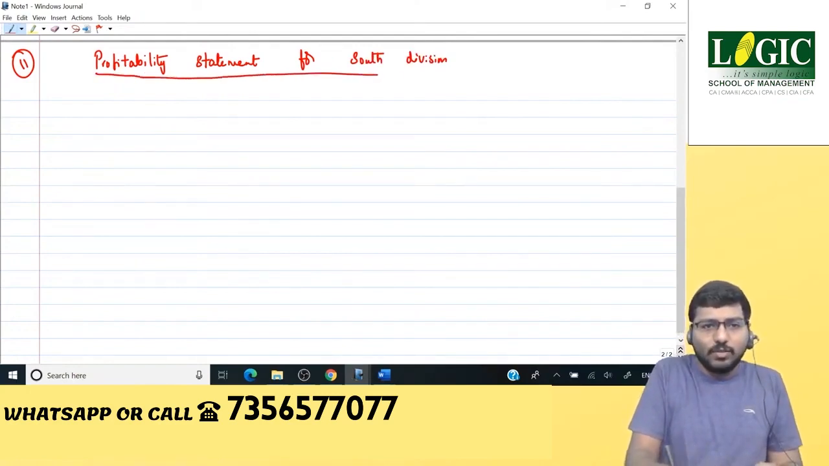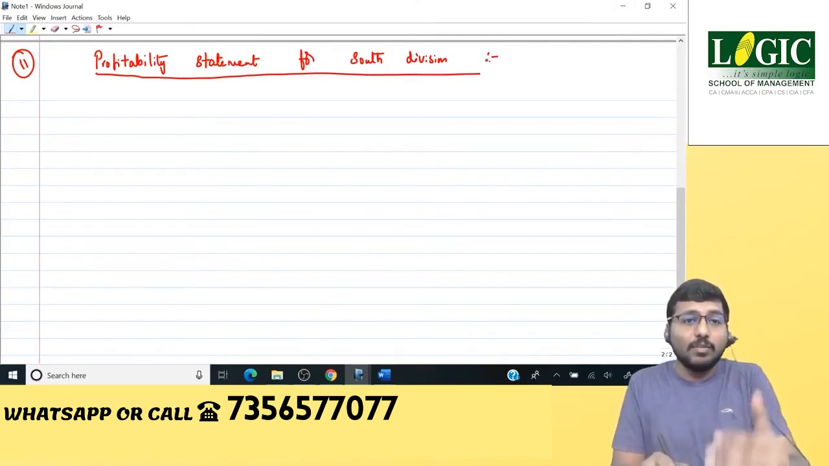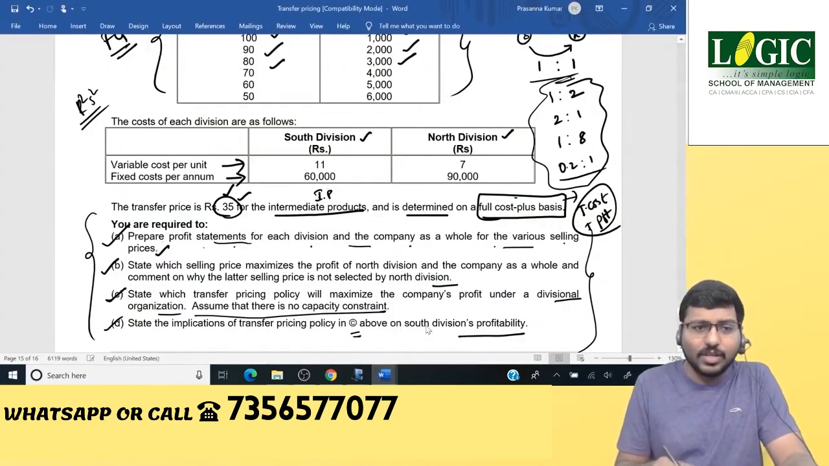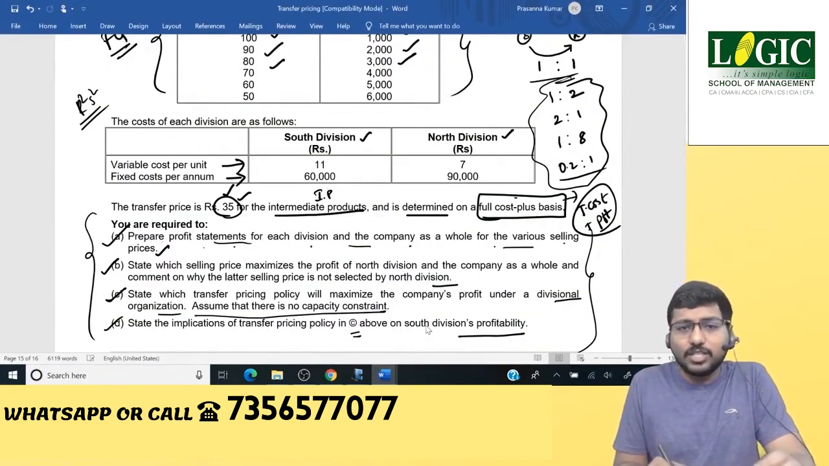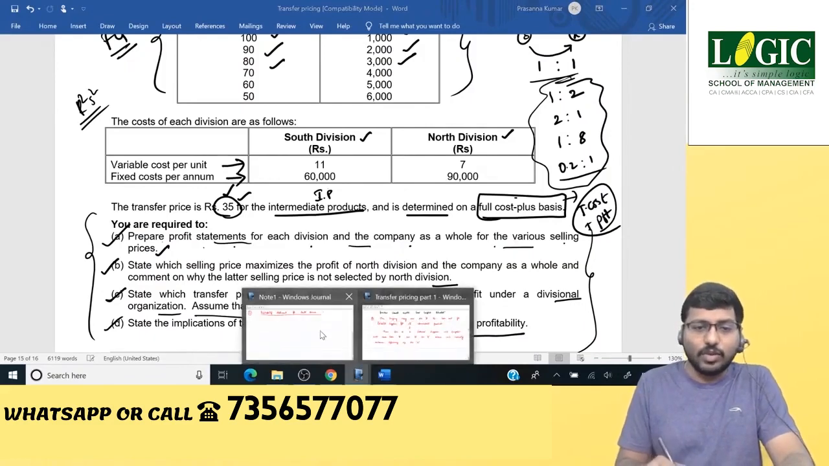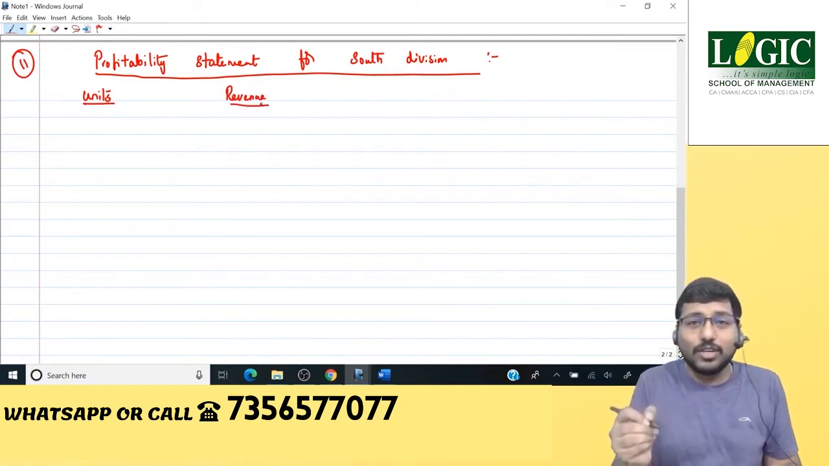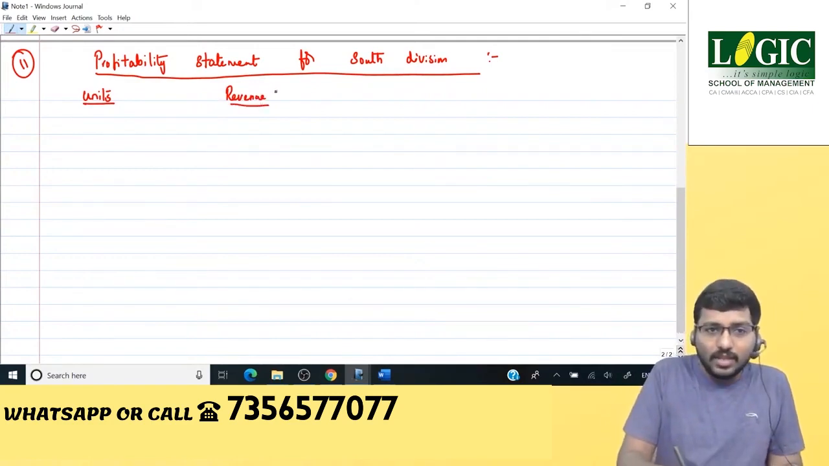Then we'll prepare the profitability statement for the receiving division, which is nothing but North division. Then we'll prepare the profitability statement for the company as a whole. That's what he has asked. See the question: prepare profit statements for each division and the company as a whole for various selling prices. So that's what we are going to do right now. First I'll go with units, because there are different levels of output. Then I'll go with revenue. Can you please tell me what is the revenue for the supplying division? Revenue is nothing but transfer price, correct?